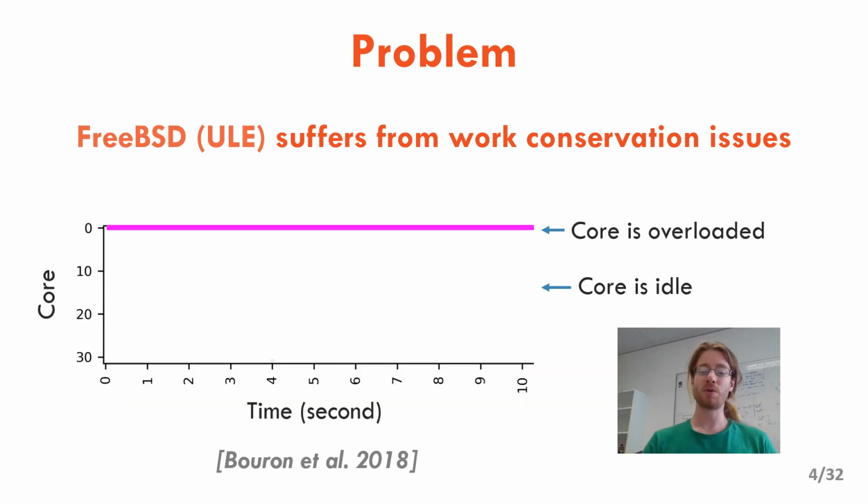In a study we did in 2018, we also found work conservation bugs in the FreeBSD scheduler. And here the situation is a bit more dramatic. We might end up in a situation where the scheduler decides to schedule all threads on a single core while the rest of the machine is idle.